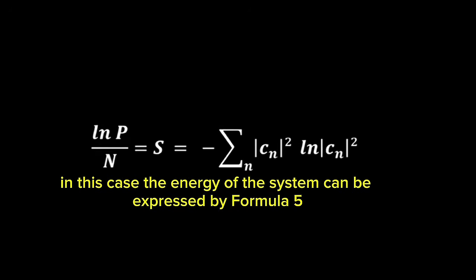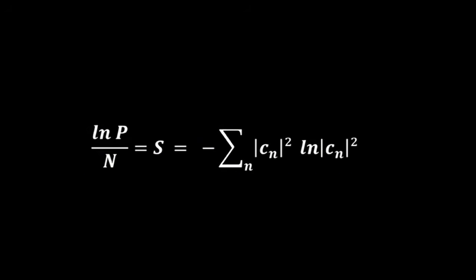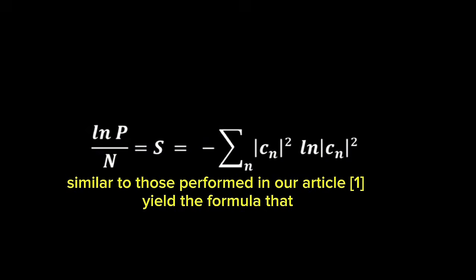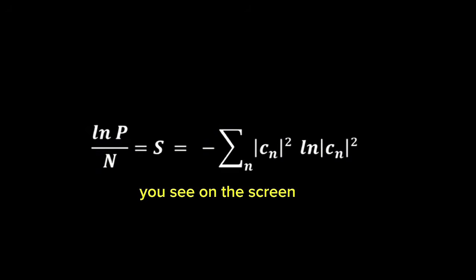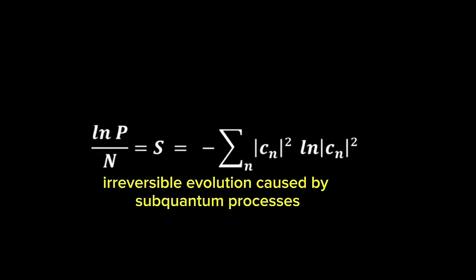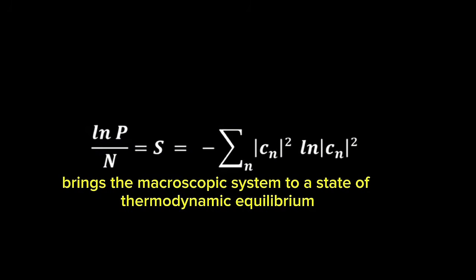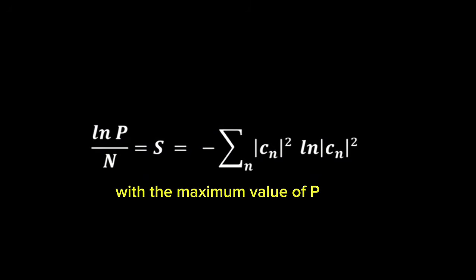In this case, the energy of the system can be expressed by Formula 5. Calculations similar to those performed in work 1 yield the formula that you see on the screen. Irreversible evolution caused by subquantum processes brings the macroscopic system to a state of thermodynamic equilibrium with the maximum value of p. That is, to the maximum entropy.